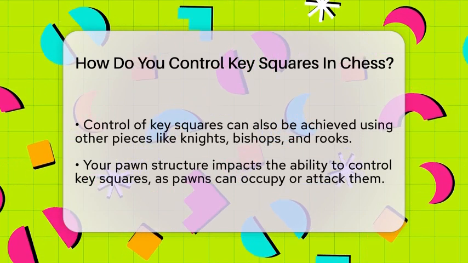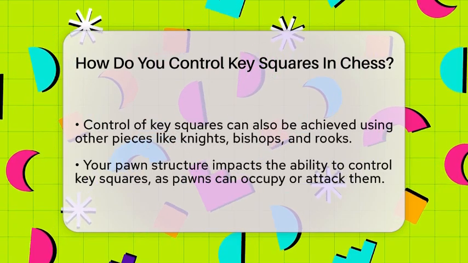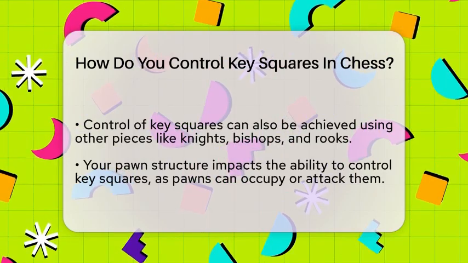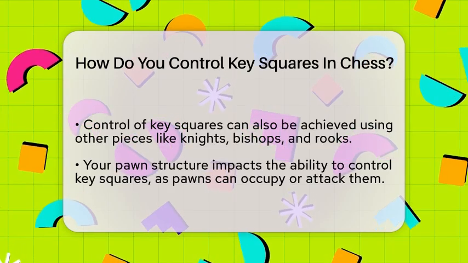Another important concept is prophylaxis. This means you restrict your opponent's play by controlling important squares they might want to use. By anticipating their plans and controlling key squares, you limit their options and improve your position.